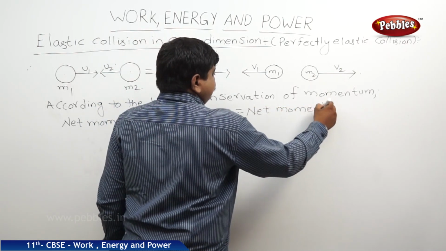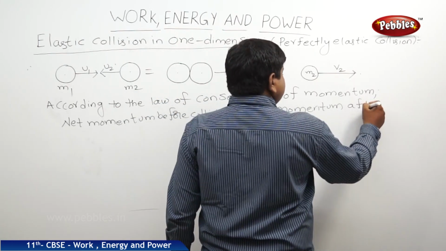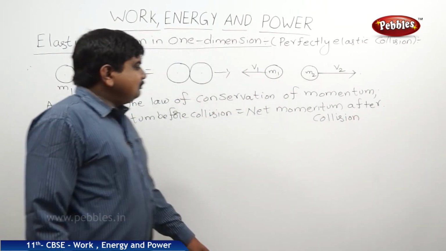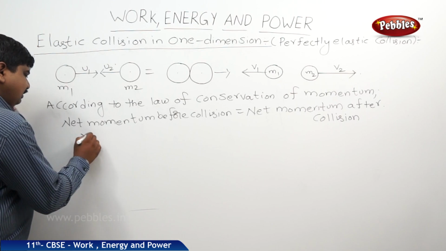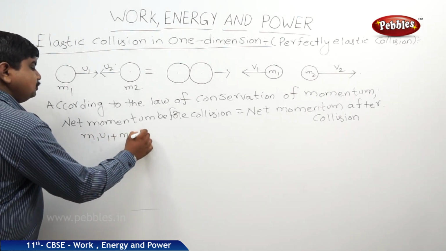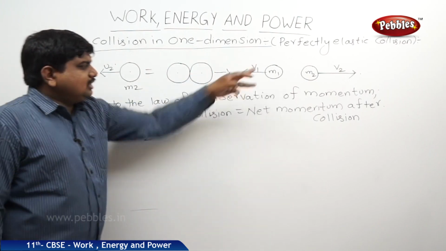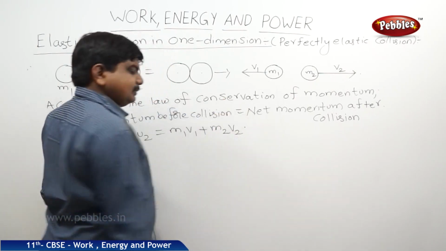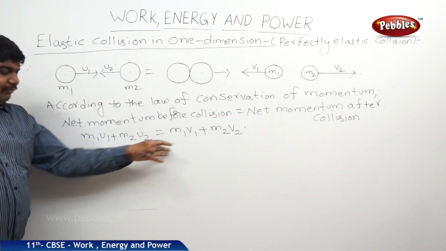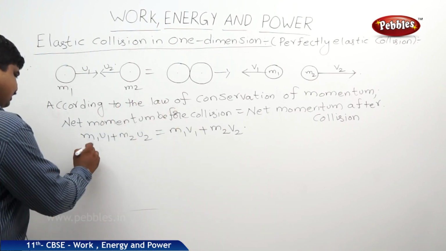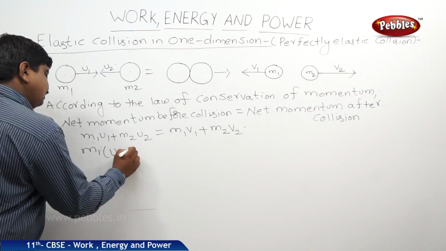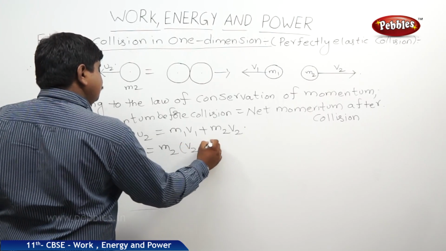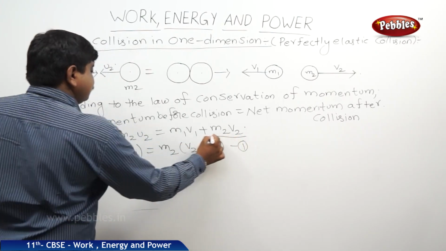So net momentum after collision. So the net momentum before collision is equal to m1 u1 plus m2 u2, which is equal to m1 v1 plus m2 v2. I am bringing all the m1s to one side and all the m2s to the other side. Therefore, m1 into (u1 minus v1) is equal to m2 into (v2 minus u2). Let us say this is equation 1.